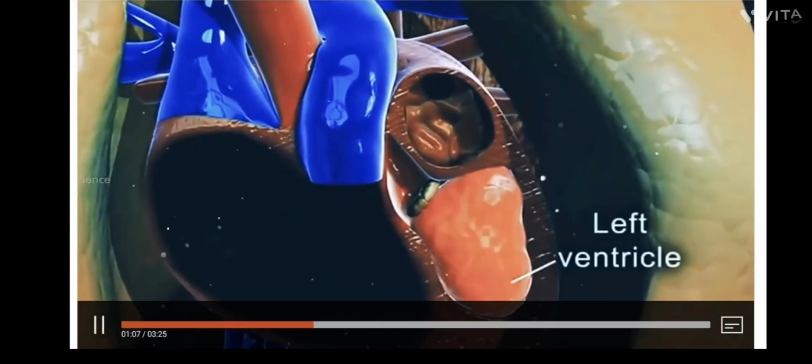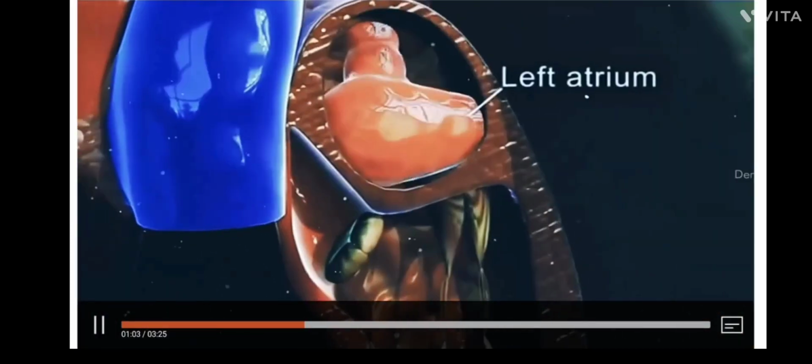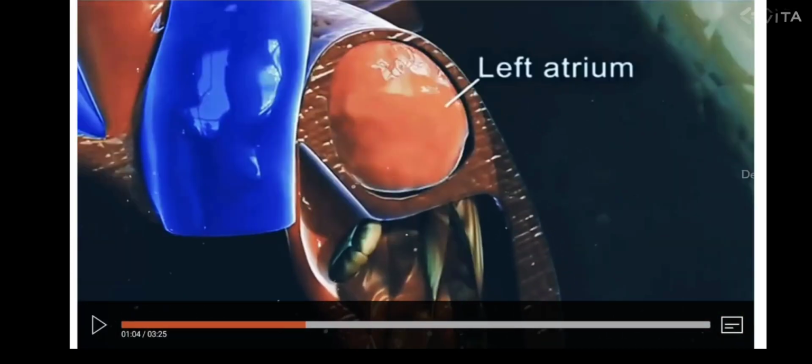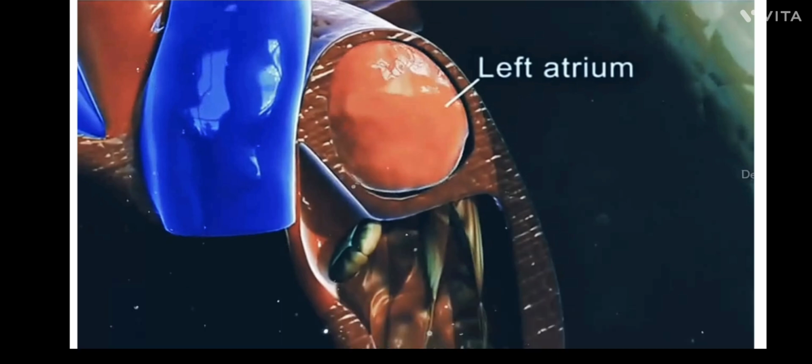Now pressure is created. Wait a second, you can see here. See, the blood entered the left atrium. Now this will contract. The left atrium will contract. How it contracts, how pressure is created here, and how the oxygenated blood will come from the left atrium and reach the left ventricle. See now, it contracted, pressure created, and it reached the left ventricle. Okay, and the blood reached our left ventricle.